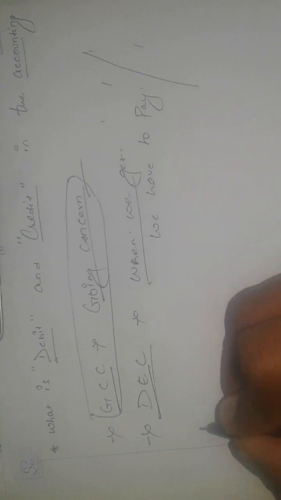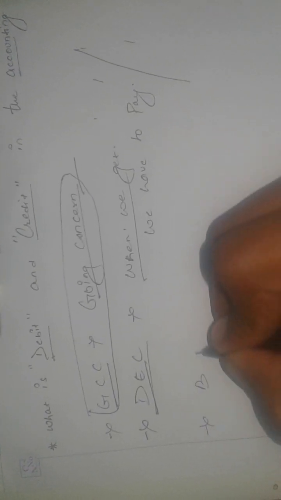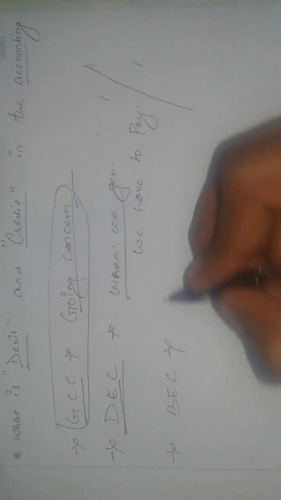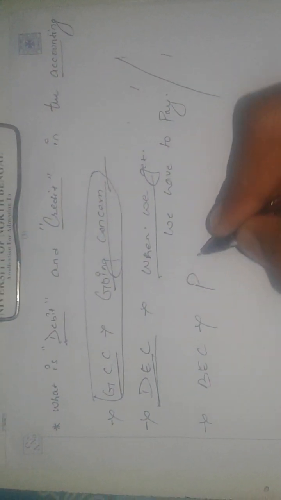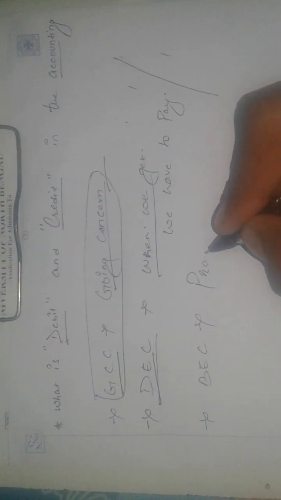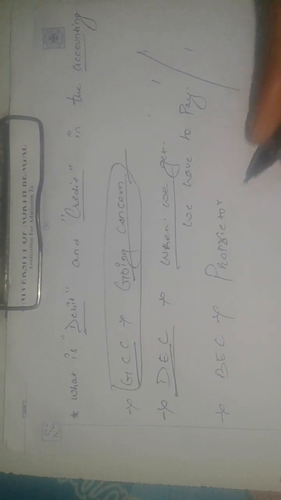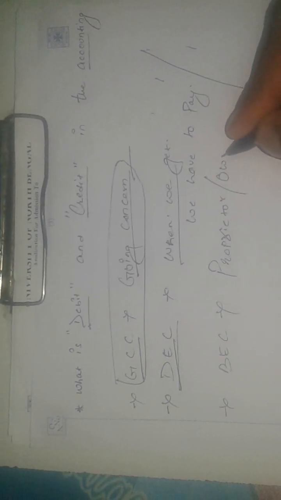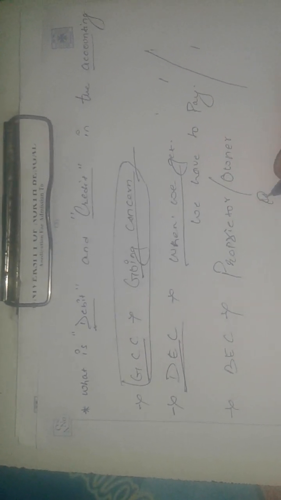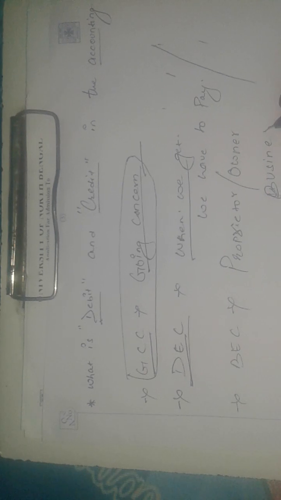Thirdly, the business entity concept. What does this say? This basically says that we have to differentiate between the proprietor, who is the owner, and the business. Why do we do this?